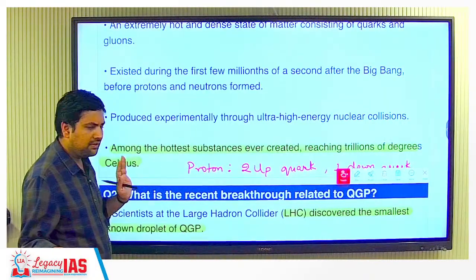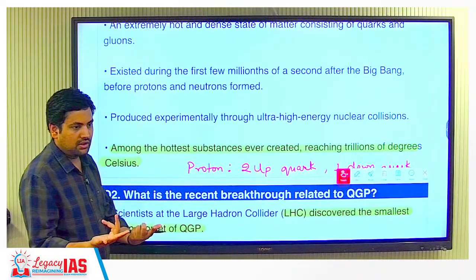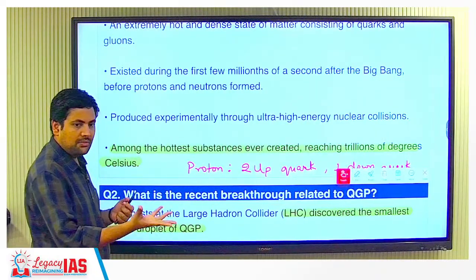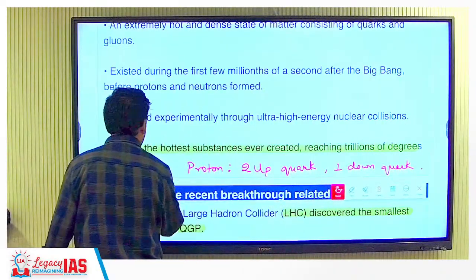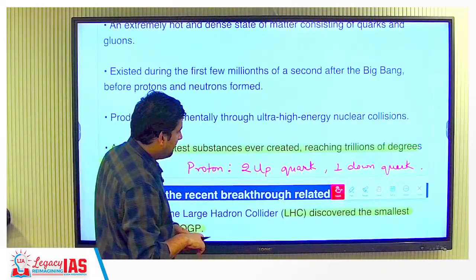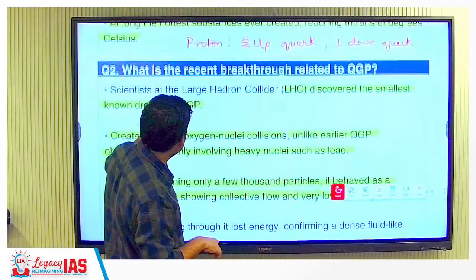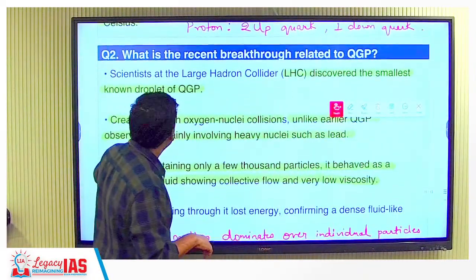We'll understand what kind of lab this is. This is the Large Hadron Collider, where they have demonstrated that something like this can be made. Among the hottest substances ever created, reaching trillions of degrees Celsius.